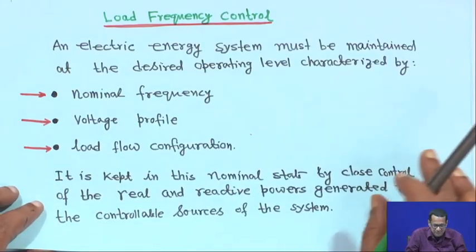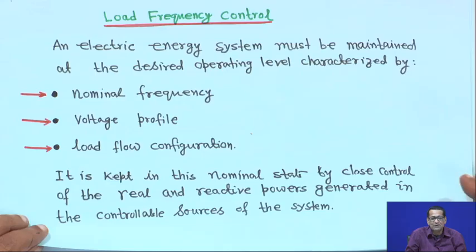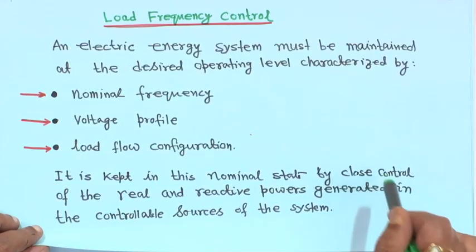Basically, you know that a power system is a huge network. One group of power system is interconnected to another group, or one power system is connected to another power system, or sometimes a power system operates in a totally isolated way. So, different versions are there. We have to maintain the nominal system frequency under normal operating conditions.